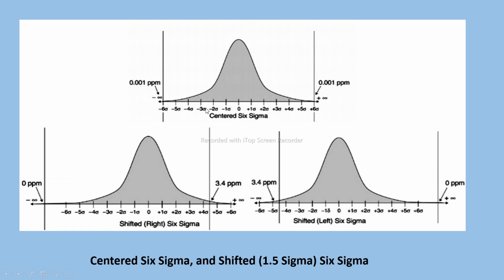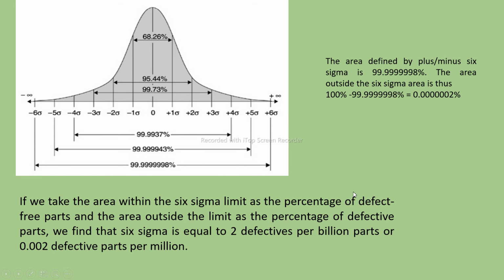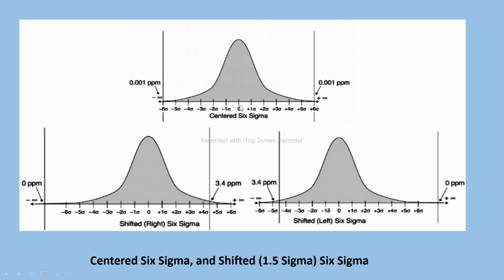We have three different points at which the curve lies. The first is centered, another is shifted right, and another is shifted left. The Six Sigma definition proposed a shift of 1.5 sigma. This is shifted to the right, and this is shifted to the left. This was proposed by Motorola and has become the industry standard.